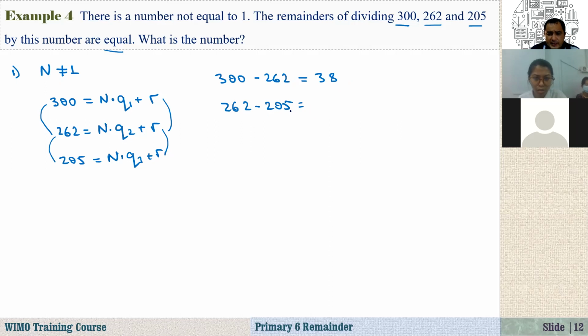It is, what is it? 57, 57 also. 57 is divisible by that number. So what is a common factor of these numbers? 38 is 2 times 19, and 57 is 3 times 19. Let's see, 19 is a common factor, right? So this common factor n should be equal to 19.